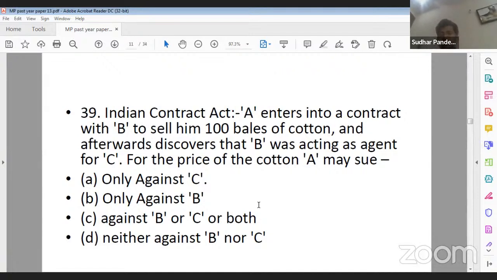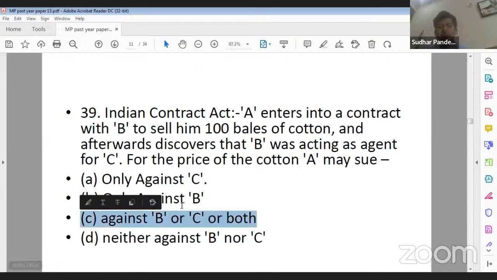A enters into a contract with B to sell him 100 bales of cotton, and afterwards discovers that B was acting as an agent for C. For the price of the cotton, A may sue only against C, only against B, against B or C or both, or neither B nor C. What should be the correct answer? Yes, its correct answer will be C, that is against B or C or both. Yes, Vinny ji, you are right.